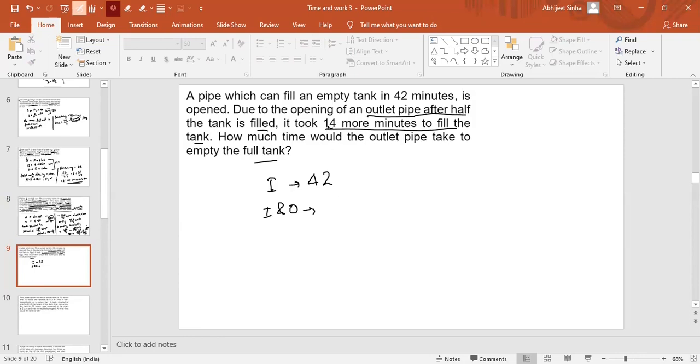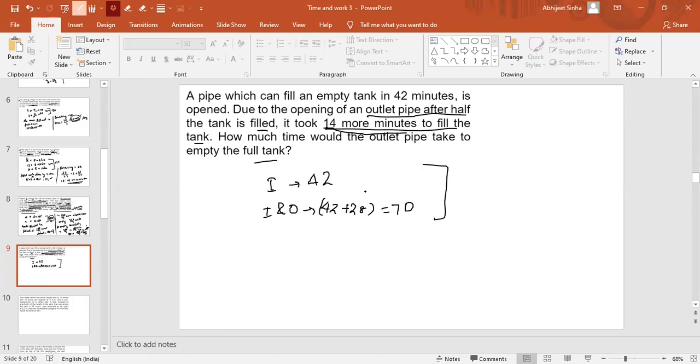For half, if they require 14 more minutes, then for the complete tank, they will require how many more minutes? See, for half this is 14. That means for full this will be 28. Right? Yes, Rajanandani. Very good. So for half, if 14 more minutes are required, for the complete tank it will require 28 more minutes. So this is 42 plus 28 more minutes, which is nothing but 70.